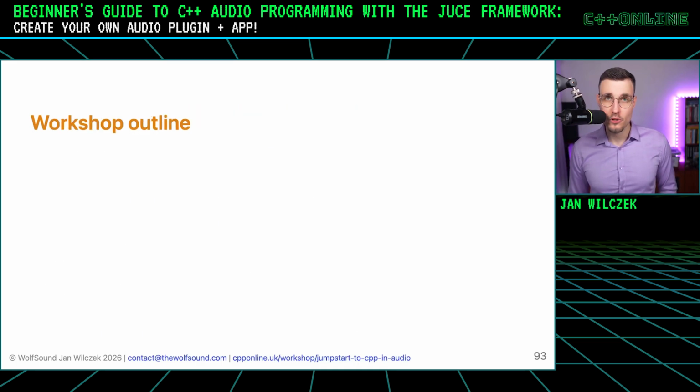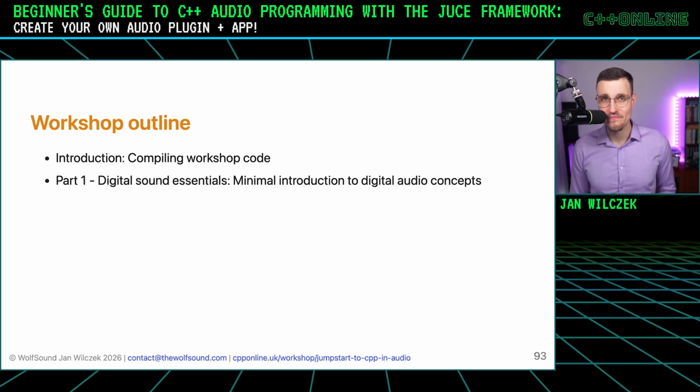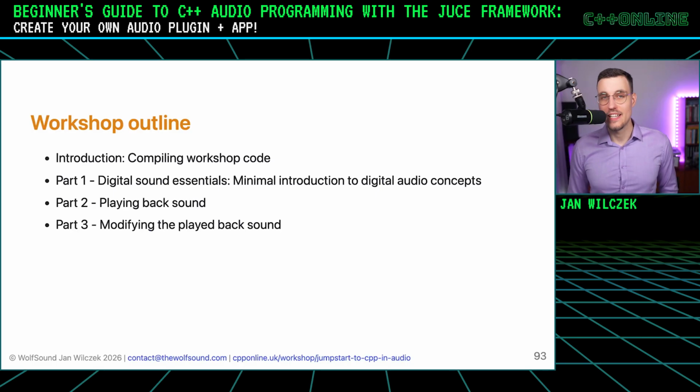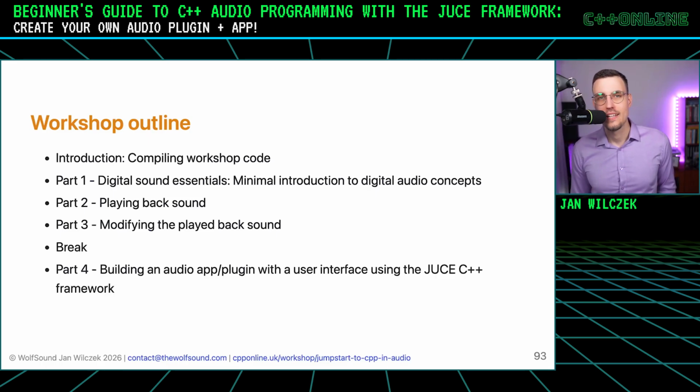The outline of the workshop is very simple. First, we'll start by compiling the code, which is often the most important bit, but luckily you will have a good internet connection. Then we'll proceed with just a minimal introduction to audio because I want you to start writing code as soon as possible to playback sound. Then you'll modify the playback sound by using audio effects. We'll take a small break, and then we'll build a full-fledged audio app and plugin with a user interface using the JUCE C++ framework. Finally, we'll wrap up, and I'll list you additional resources if you are curious.